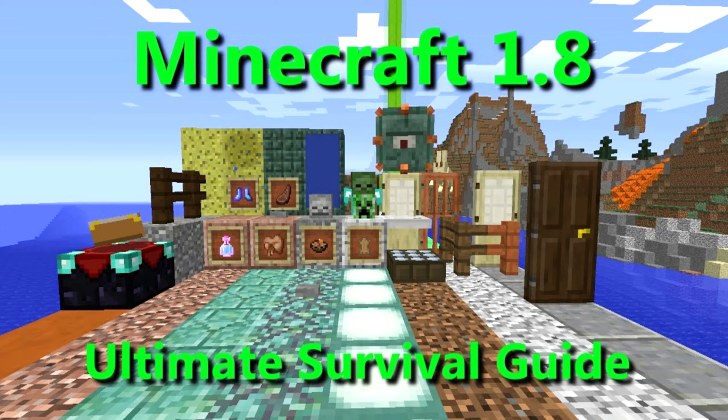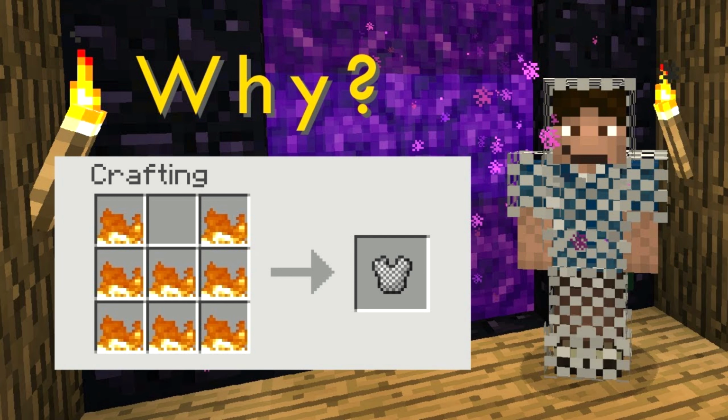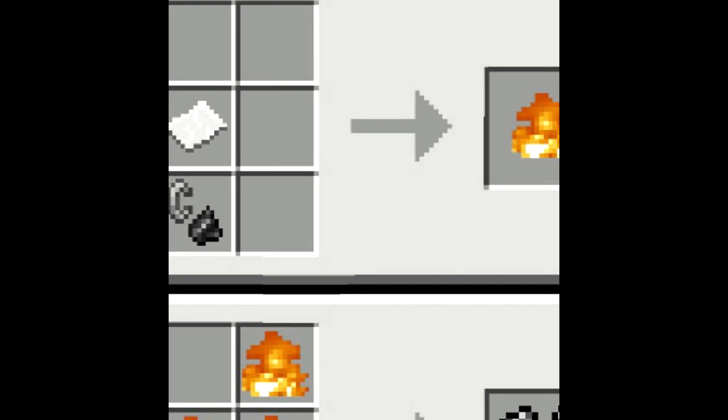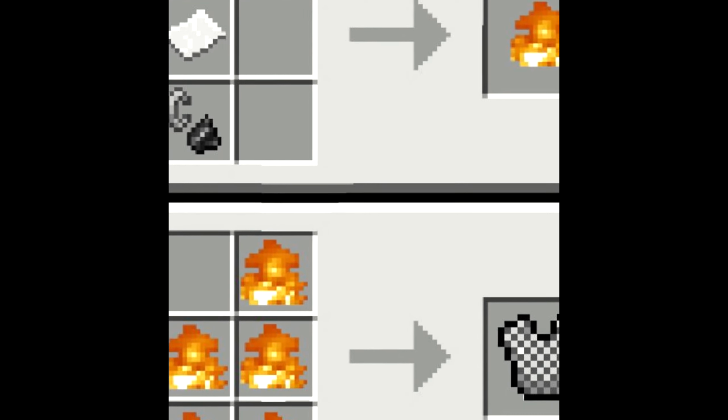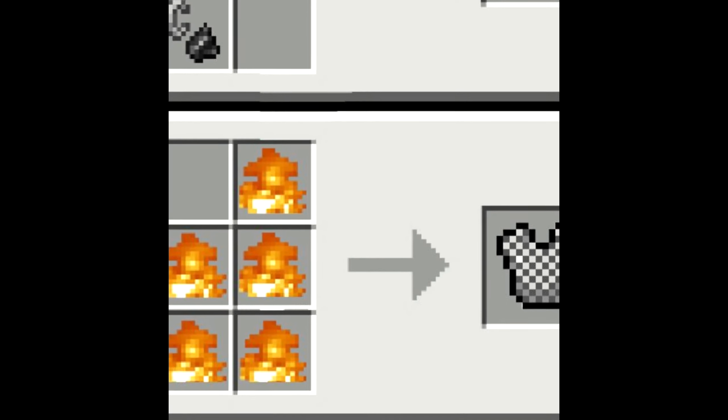Fire chainmail. In version 1.8, you could actually craft chainmail armor through placing fire in the crafting table in the desired armor piece shape. That's all this is referencing, but not a lot of people actually knew this.